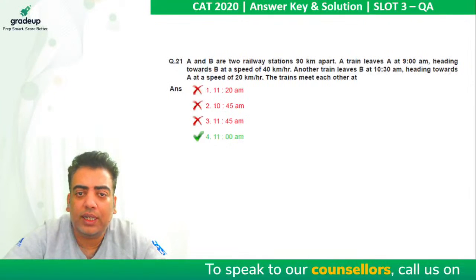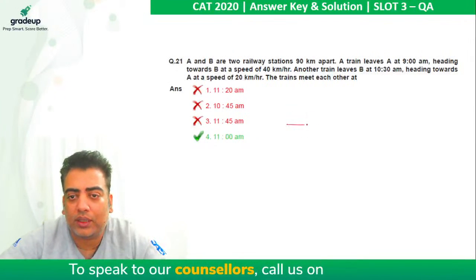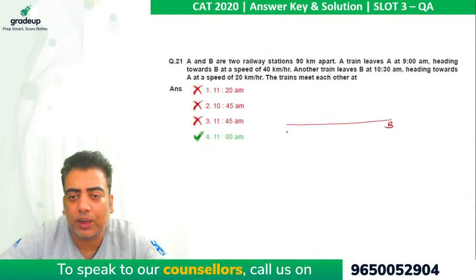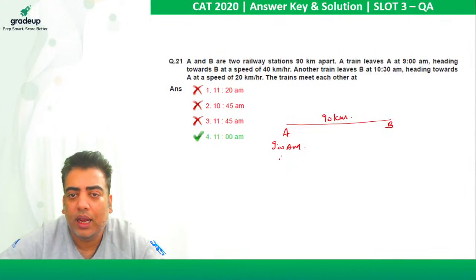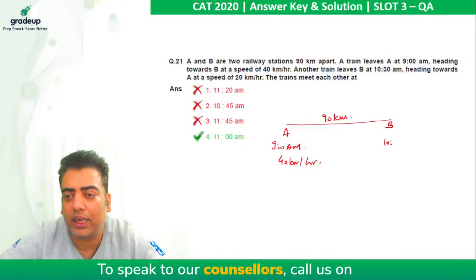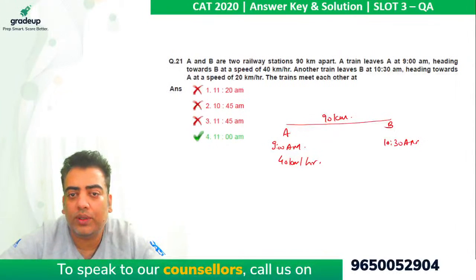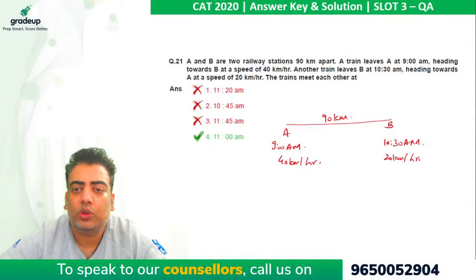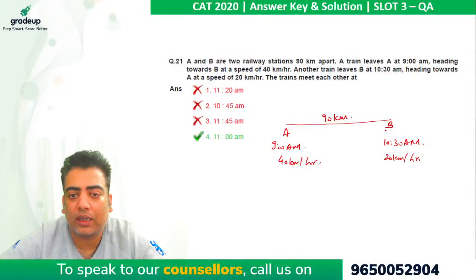In question 21, he says A and B are two railway stations 90 km apart. A train leaves A at 9 a.m. heading towards B at a speed of 40 km per hour. Another train leaves B at 10:30 a.m. heading towards A at the speed of 20 km per hour. So the trains meet each other at what time?